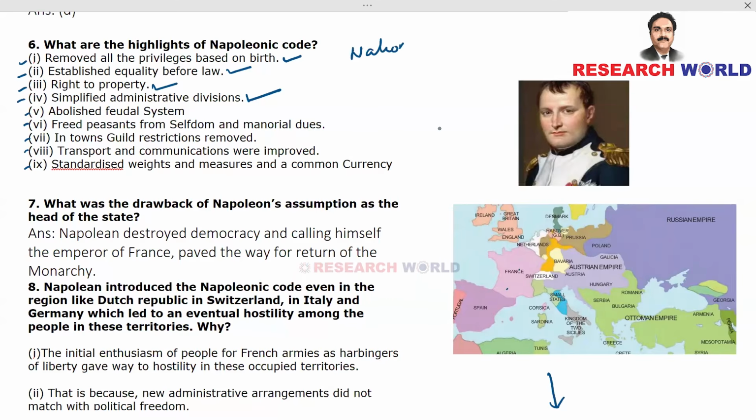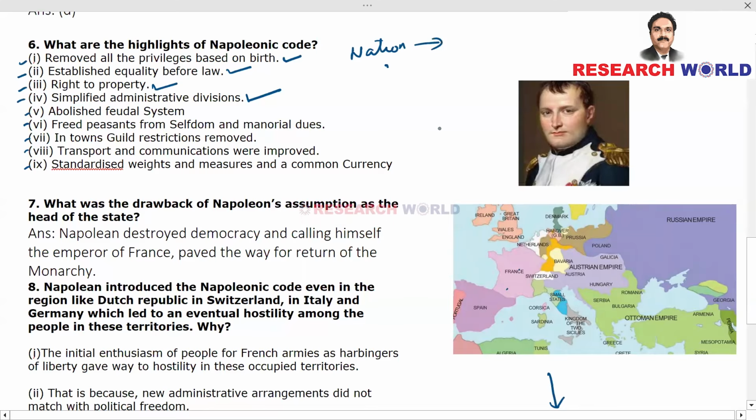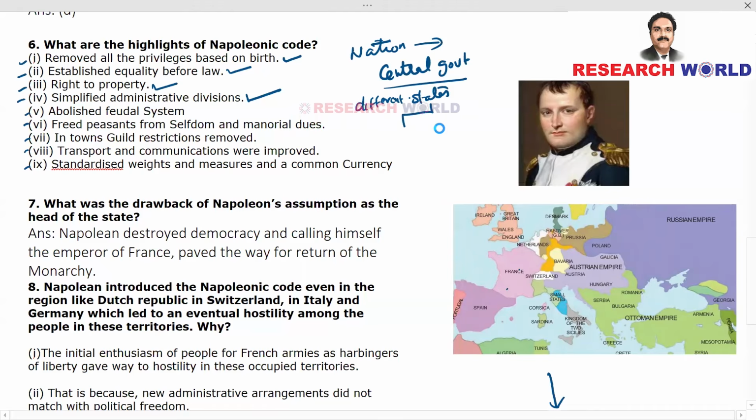India as a nation will be governed by a central government. Okay. Then what did we do? We divided this whole nation and the country India into different states. All right. Different states. And each state will be ruled by a chief minister and council of ministers.